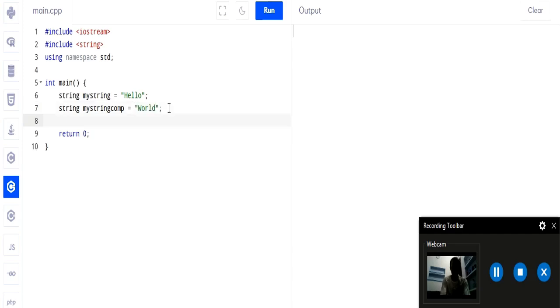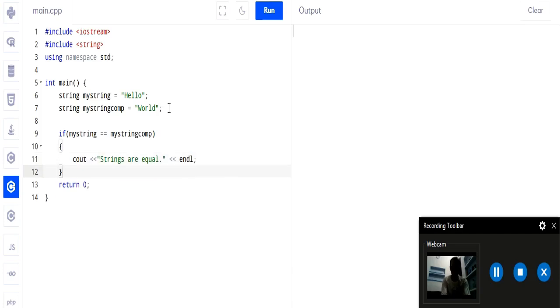First we will see string comparison using relational operators, and we will use conditional statements for it. So if my string equals my string comp, then cout strings are equal, and then endl at the end.